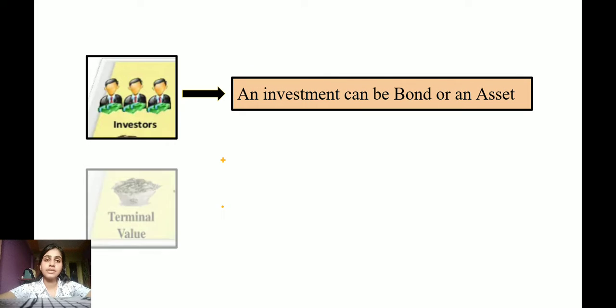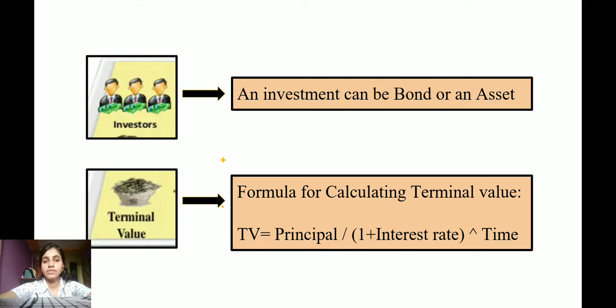So here the investment can be a bond or an asset for an investor, and terminal value. For calculating the terminal value, TV is equal to principal amount divided by 1 plus interest rate raised to time, that is N.